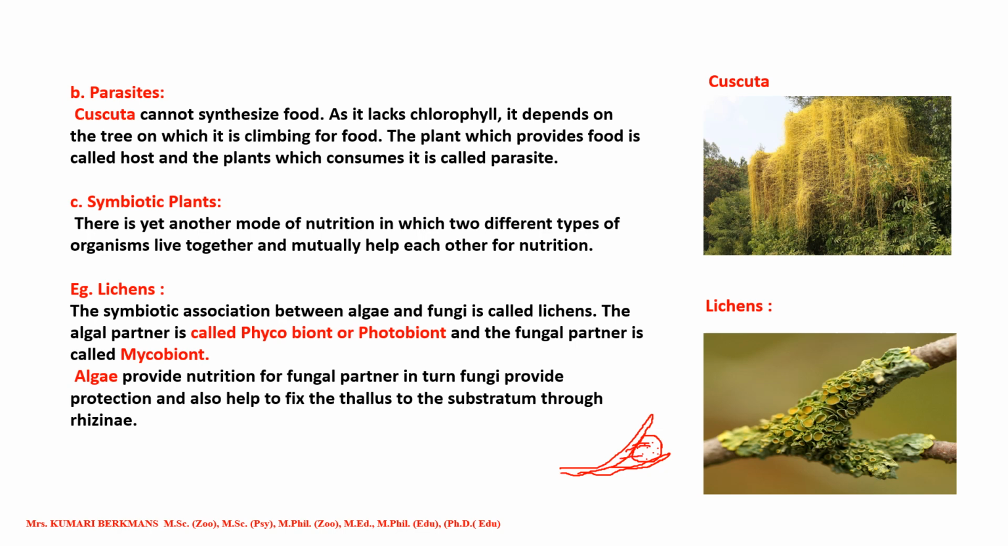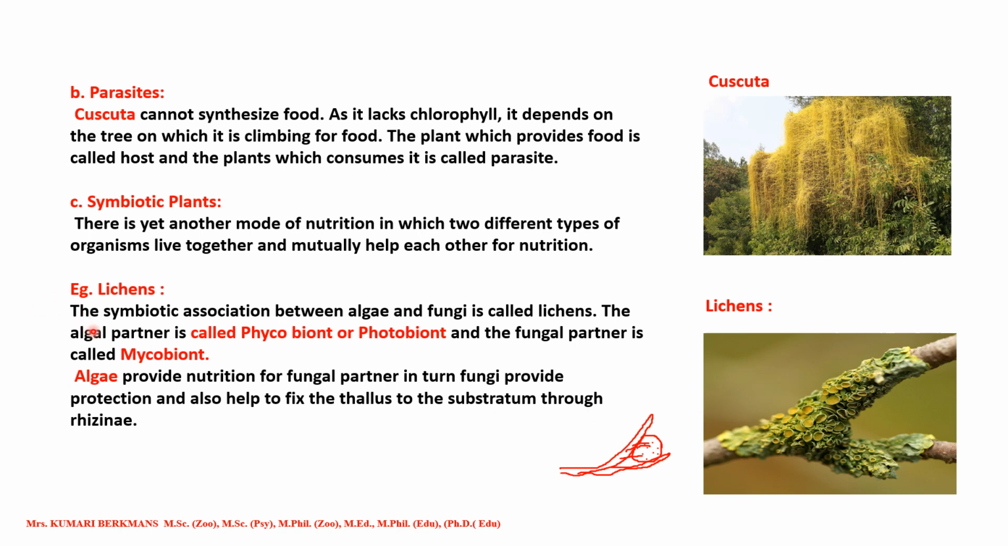So both are benefited here. Why is it looking green in color? Because of the presence of the algal cells in between the filaments of the fungi. So this is called as what? Lichen. This plant is called lichen.